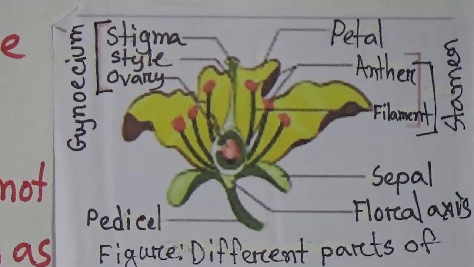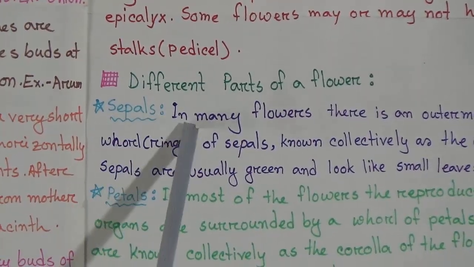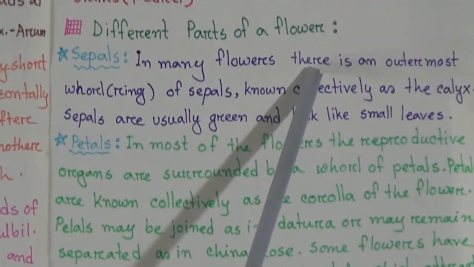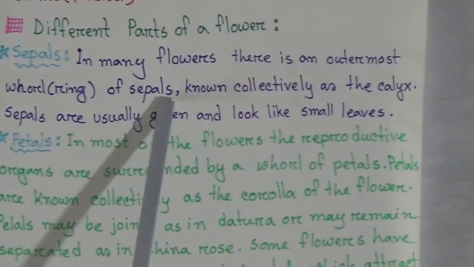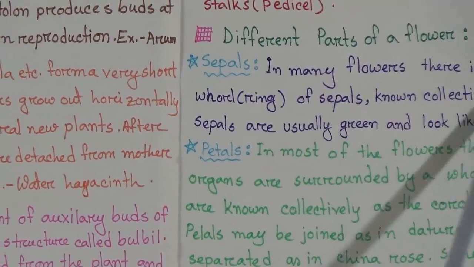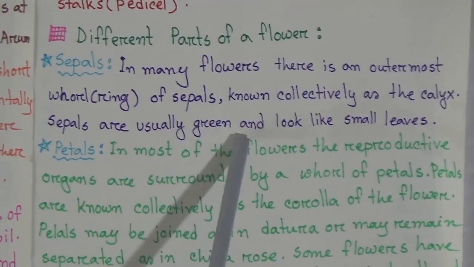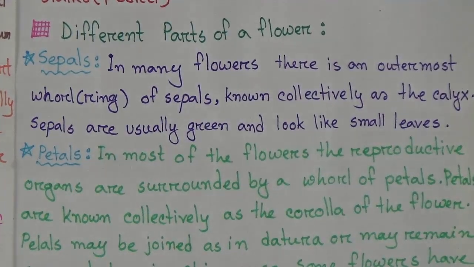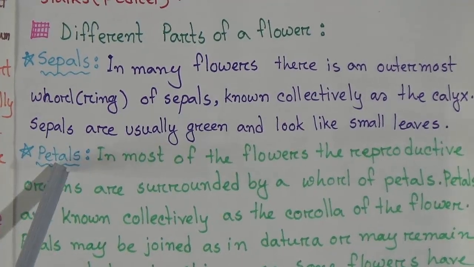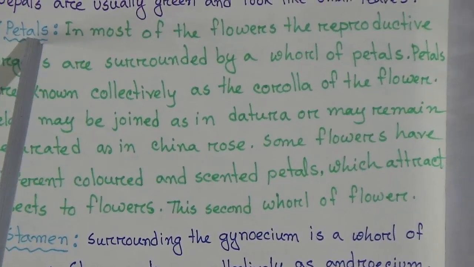Now come to the description of the different parts of a flower. First is sepal. In many flowers there is an outermost whorl of sepals, known collectively as the calyx. Sepals are usually green and look like small leaves. Now go to our next whorl of the flower. The name of this whorl is petals.